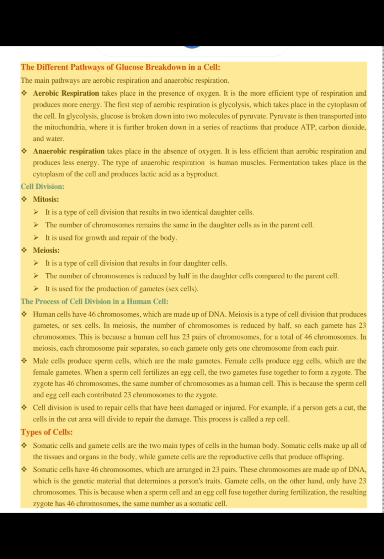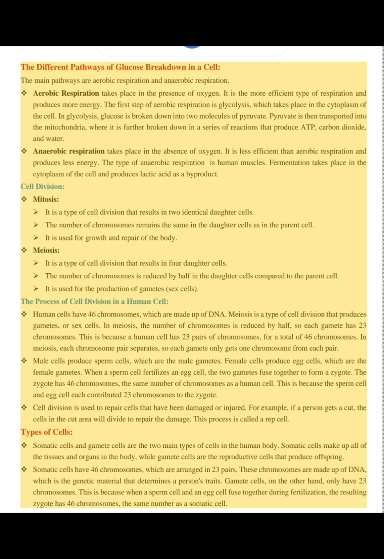Anaerobic respiration takes place in the absence of oxygen. It is less efficient than aerobic respiration and produces less energy. The type of anaerobic respiration in human muscles is fermentation. Fermentation takes place in the cytoplasm of the cell and produces lactic acid as a byproduct.